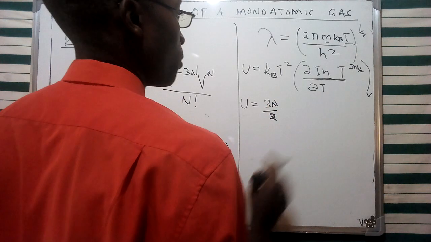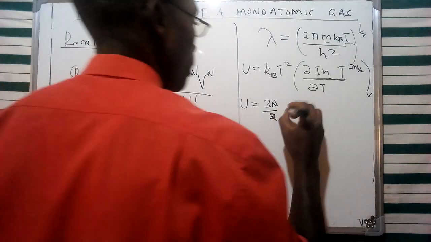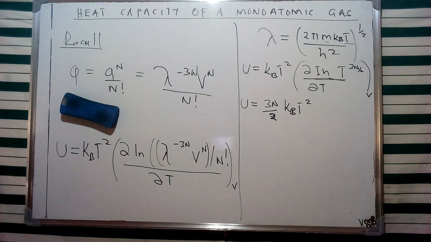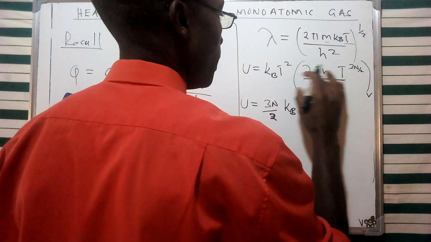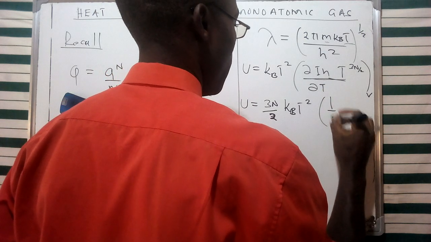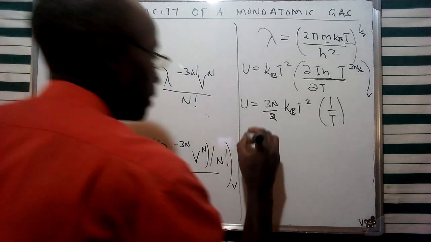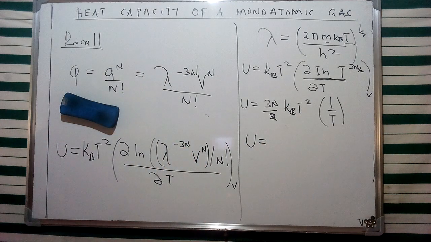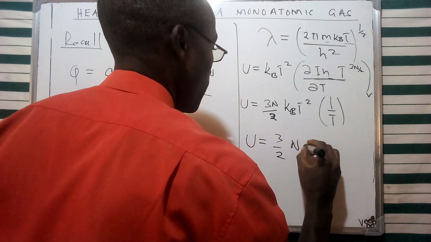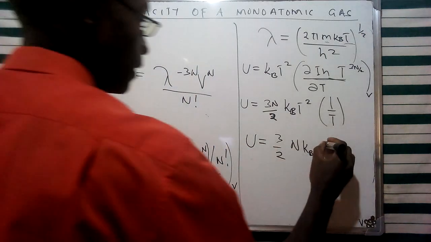According to laws of logarithm, this one is going to come in the form of an exponent, and we're going to have kBT at the square of that. The natural log of this specific T with respect to this is going to give us 1 over T given as such, and of course, the value of U is going to reduce into a form of 3 over 2 N. This is going to be NkB, and the value of T given as such.